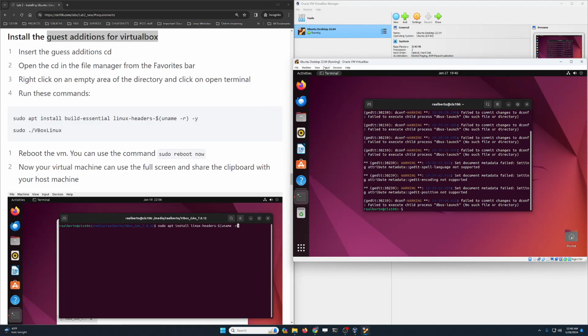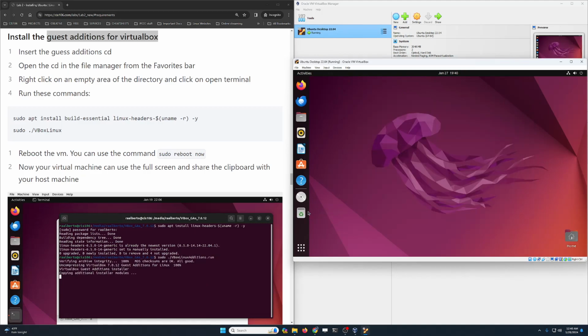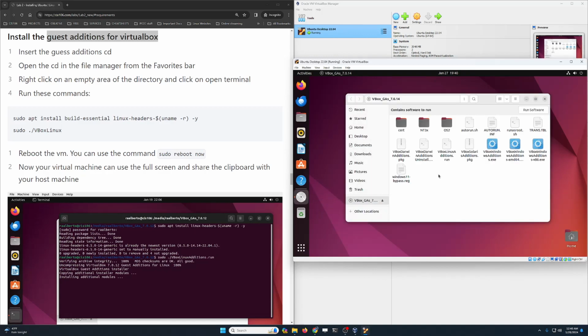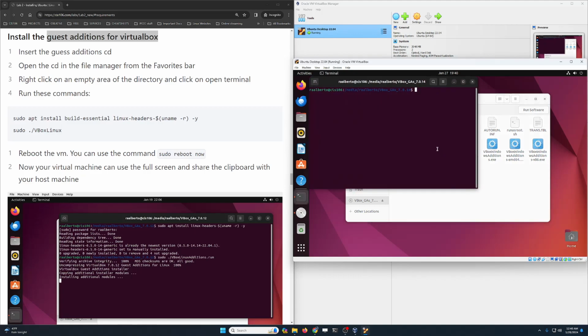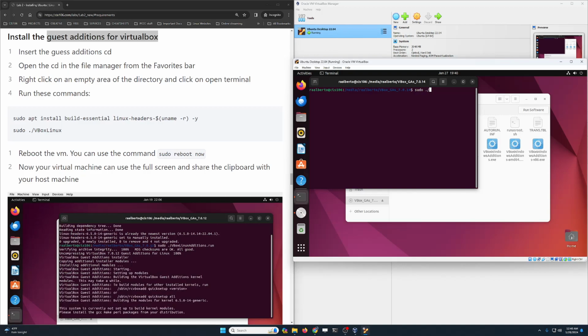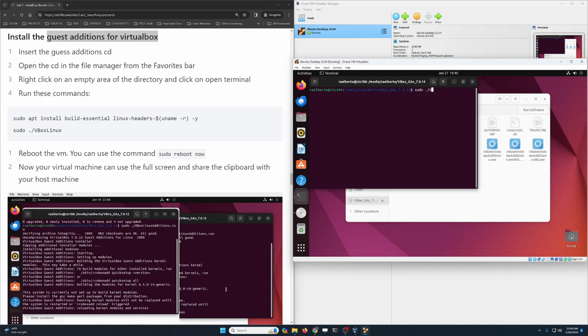To do that, we're simply gonna go to devices, and then we're gonna click on insert guest additions CD image. This is gonna mount a CD in our computer. Notice the icon over here. Let's close this terminal, we don't need it. Let's open the disk, and let's right click on an empty area of the file manager and then click on open in terminal. Now we're gonna type sudo ./VBoxLinuxAdditions.run.